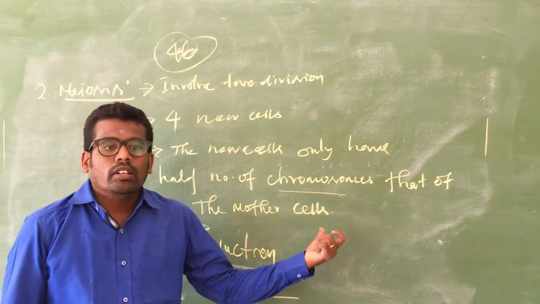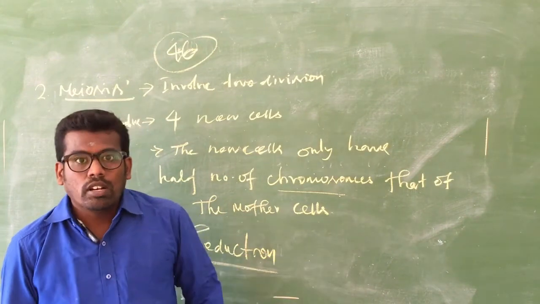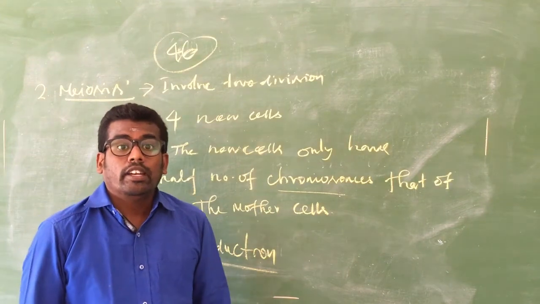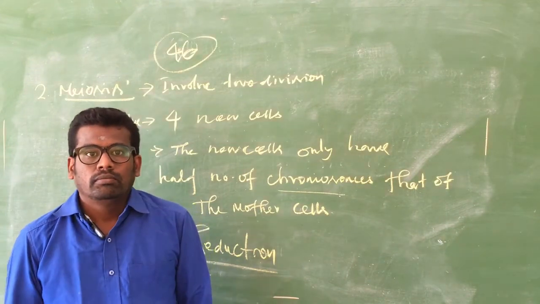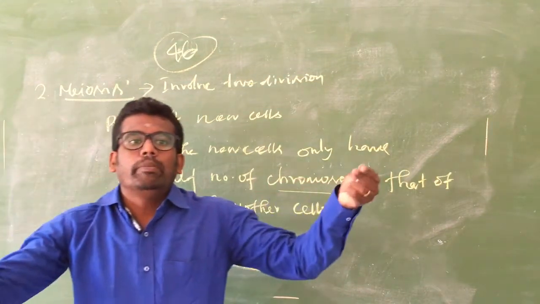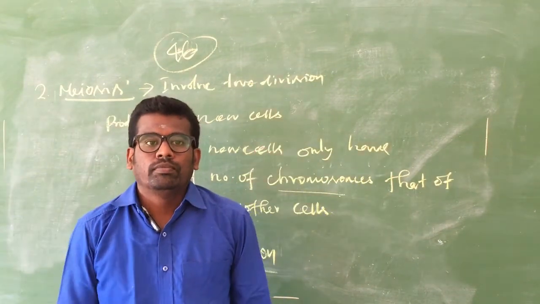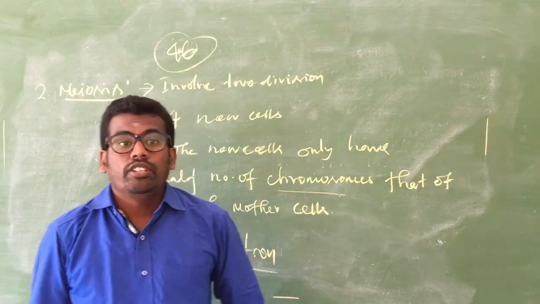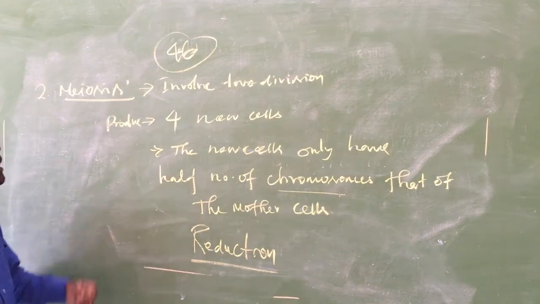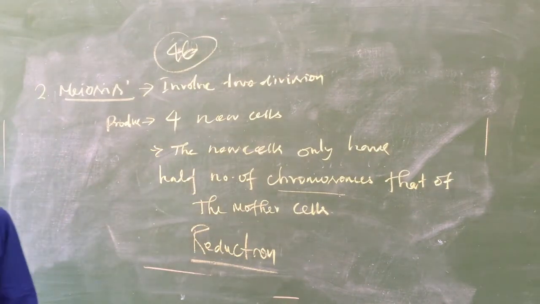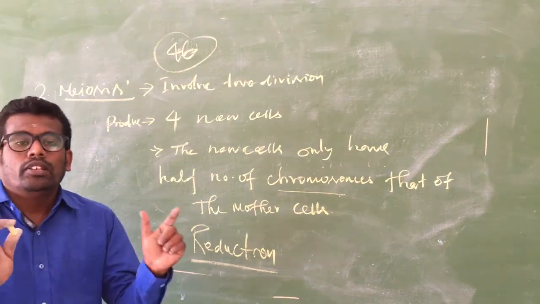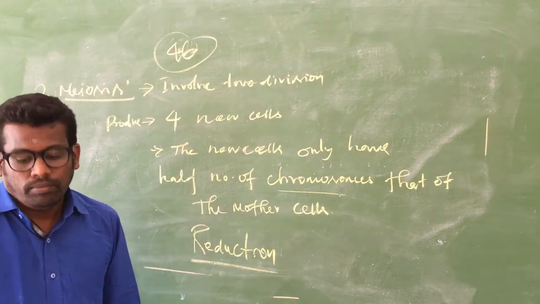The characters are not similar. The cells are not identical. In mitosis the cells are identical, but in meiosis they are not, because some changes will occur. The genetic materials are interchanged, so some changes occur, and the cells in meiosis are not identical. But in mitosis, the cells are identical.